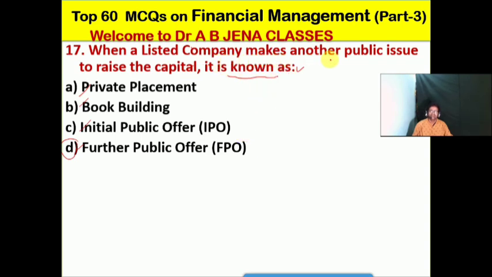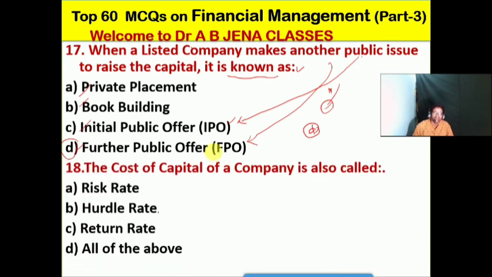So when a listed company makes another public issue. If a first-time unlisted company goes for the public issue through the prospectus, it's known as an IPO. But the next time, another issue, it's known as the FPO, meaning further public offer. So friends, for your kind information, I have already posted one video on methods of floating the shares in the primary market. Kindly go through the posted video and definitely your concept or your idea will be more and more.